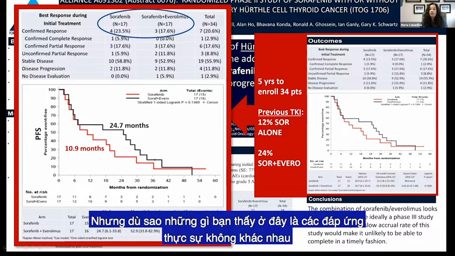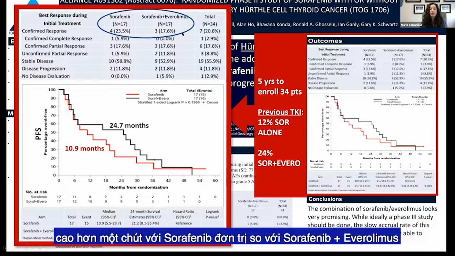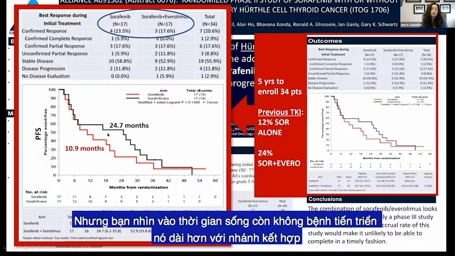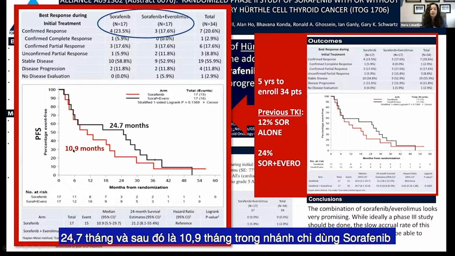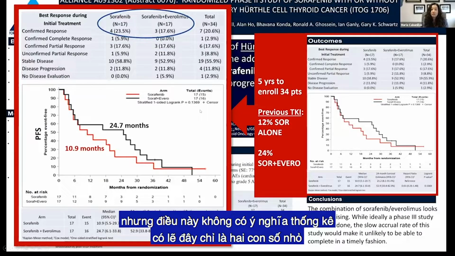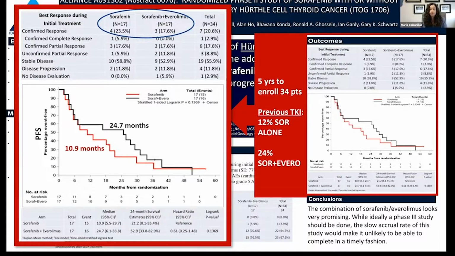But anyway, what you see here is that the responses are really not different. A little bit higher with sorafenib alone versus sorafenib everolimus. But you look at progression-free survival, and it is longer with the combo, 24.7 months and then 10.9 months in sorafenib. But this was not statistically significant. Just probably these are just too small numbers.